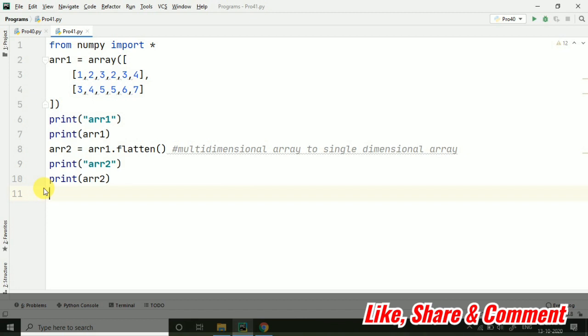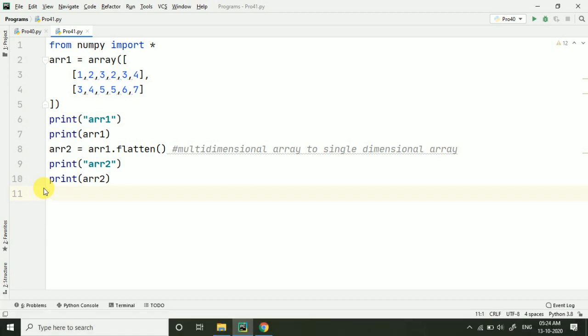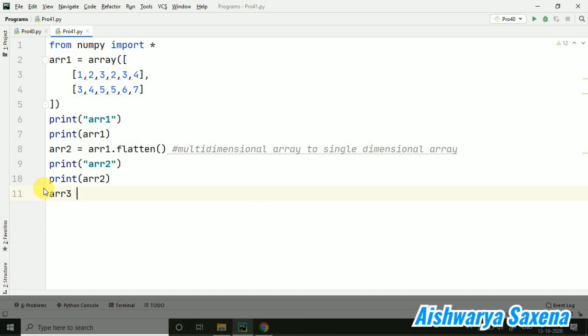That time we were dealing with 2D, that is a matrix. When we are talking about a 2D array, where we have rows and columns, it is 2-dimensional. We also call it a matrix. We can also reshape it into a 3D array. Yes, 3-dimensional is really simple in Python. See this, I have taken ARR3, and here I am using ARR2 dot reshape once again, but now I am taking a 3D shape 2, 2, 3.